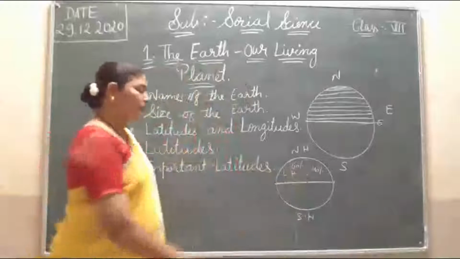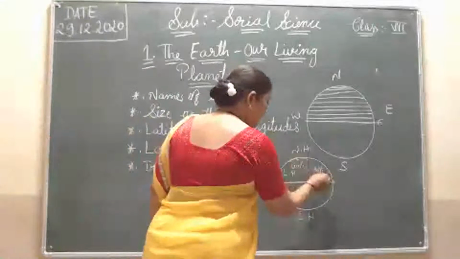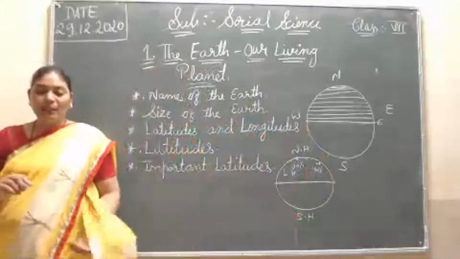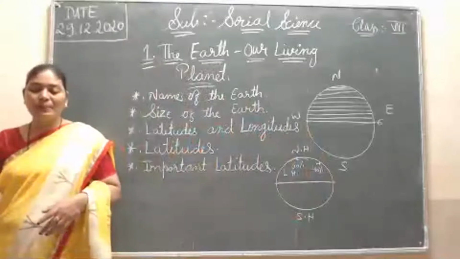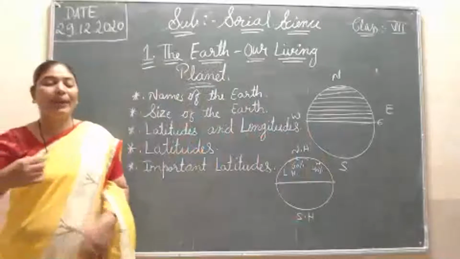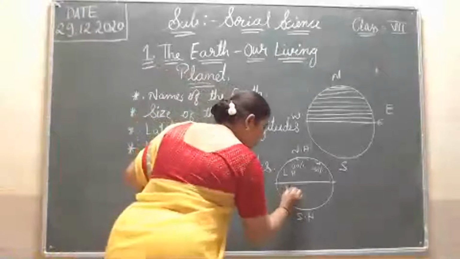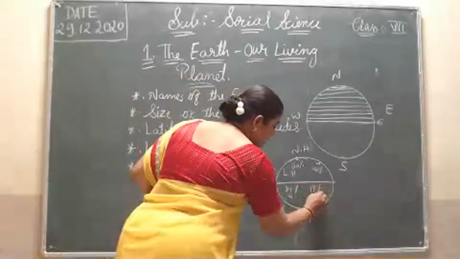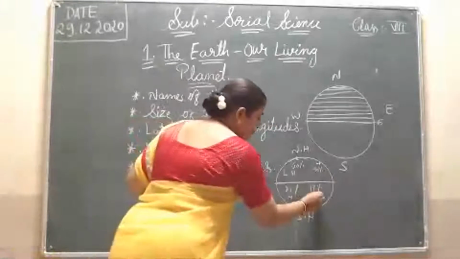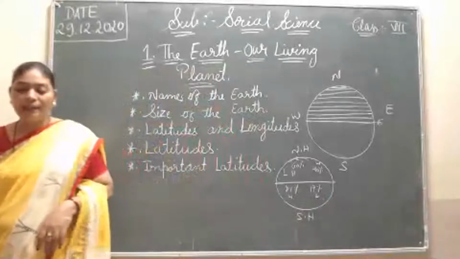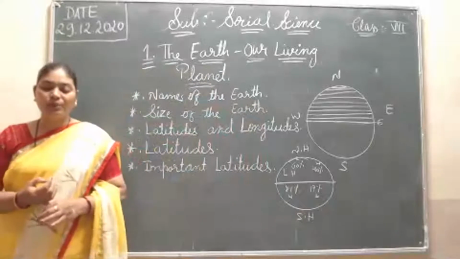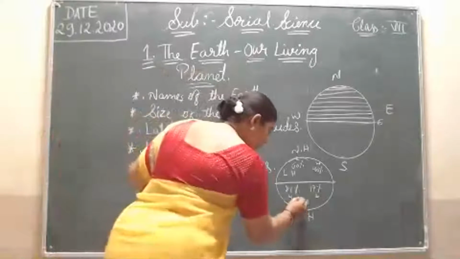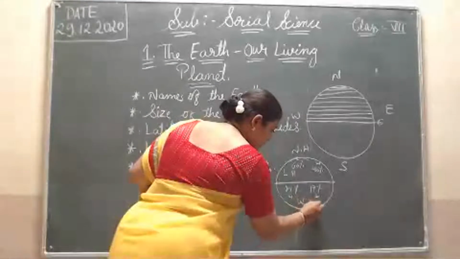This is the land and this is the water, showing how much each covers. On the other hand, the southern hemisphere has 81% water and 19% land, and so it is called the water hemisphere.